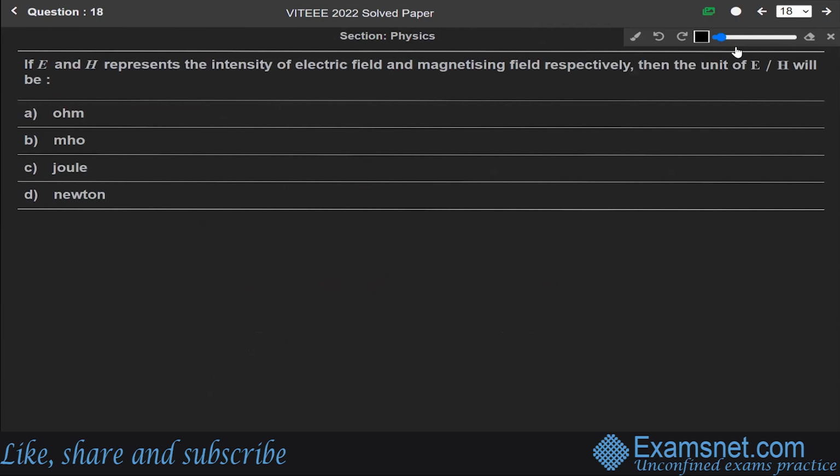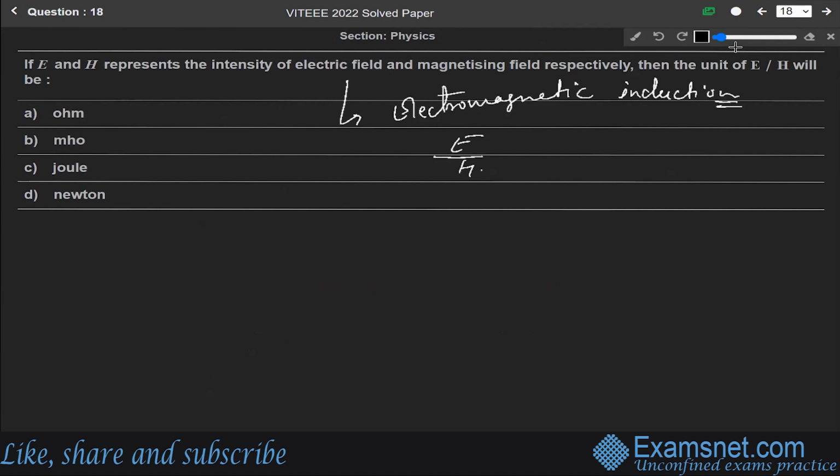Now, question number 18. If E and H represent the intensity of electric field and magnetizing field respectively, then the unit of E over H is, okay. So this question is from the chapter of electromagnetic induction. So we have to find the unit of E over H.